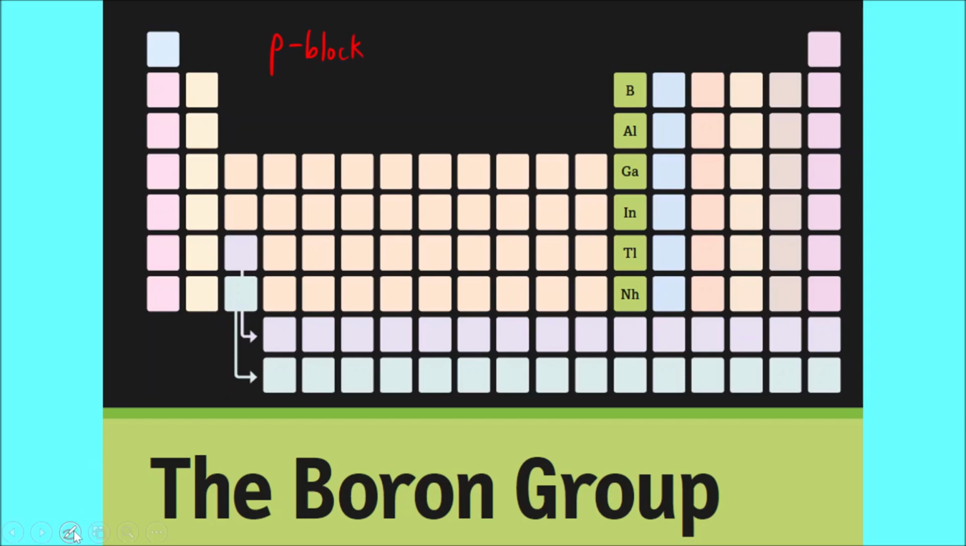Okay, the p block comprises how many groups? Group 13, group 14, group 15, 16, 17 and 18. So now we are seeing group 13. This is called the boron group. Why is it called the boron group? Because the group starts with boron. So boron, aluminium, gallium, indium, thallium, nihonium. These were the group 13 elements.